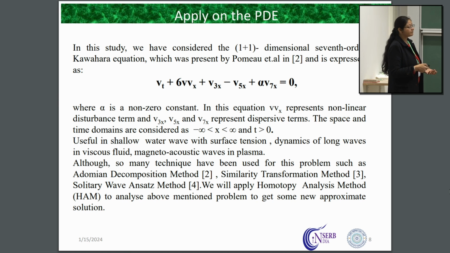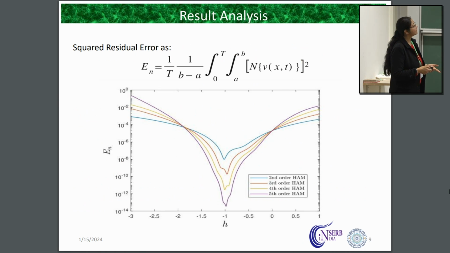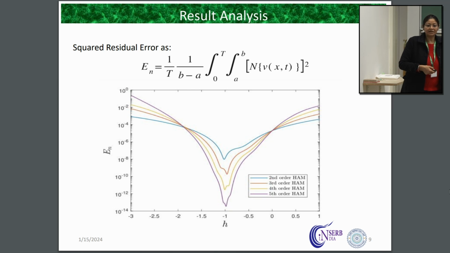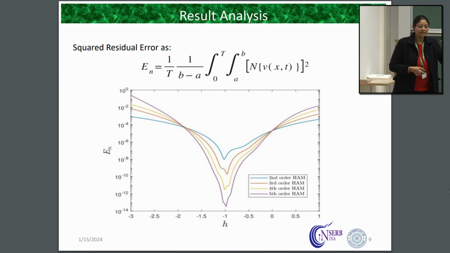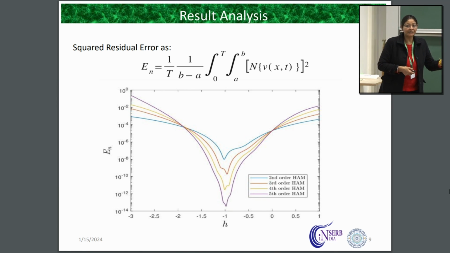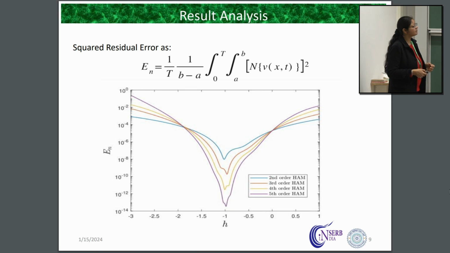For this equation, we have again applied the HM approach. When we applied the same technique, the square residual error is defined by the same formula. We got this H value. What is this H? Actually the auxiliary H parameter, which gives us the error we are supposed to minimize. Now this is up to the fifth order, and we can see as we are increasing the order, we are getting smaller and smaller error.